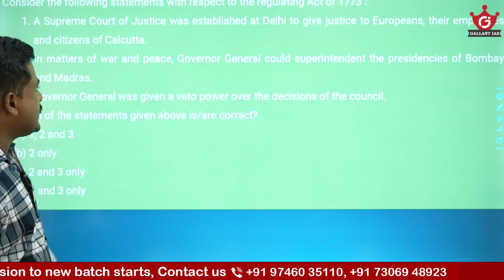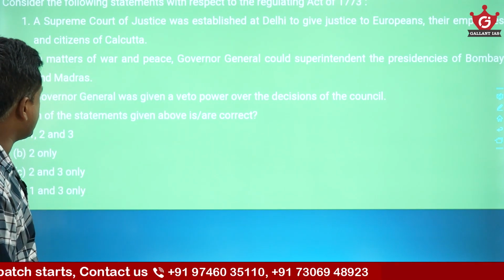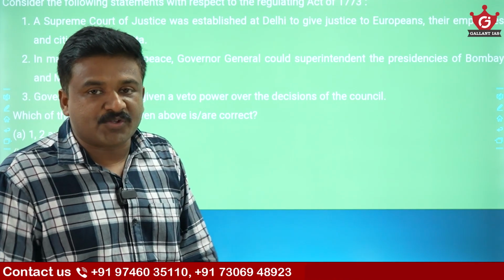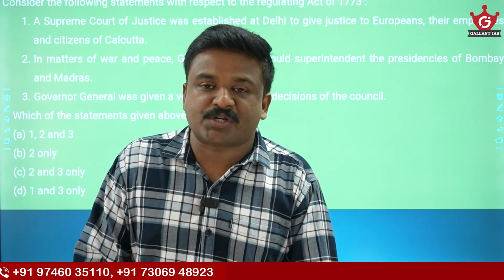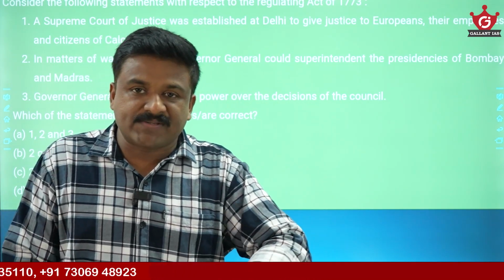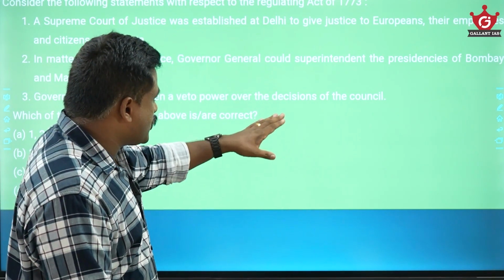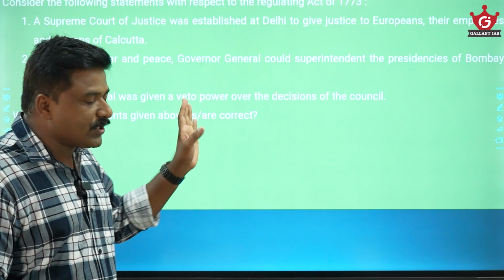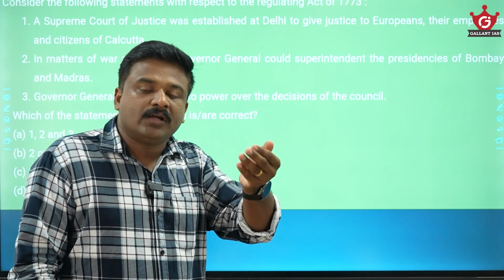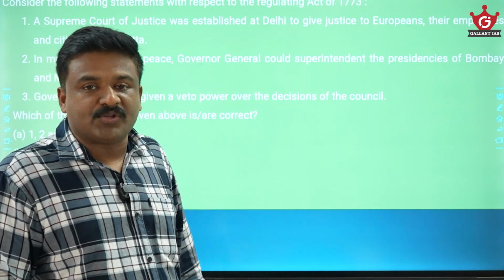In matters of war and peace, Governor General could superintend the presidencies of Bombay and Madras. So of course there is no decentralization. All these legislations were part of centralization. This is just the beginning of centralization. If this common sense is applied, you could see that there is no complete autonomy for Bombay and Madras. Yes, they are under the Governor General of Calcutta.